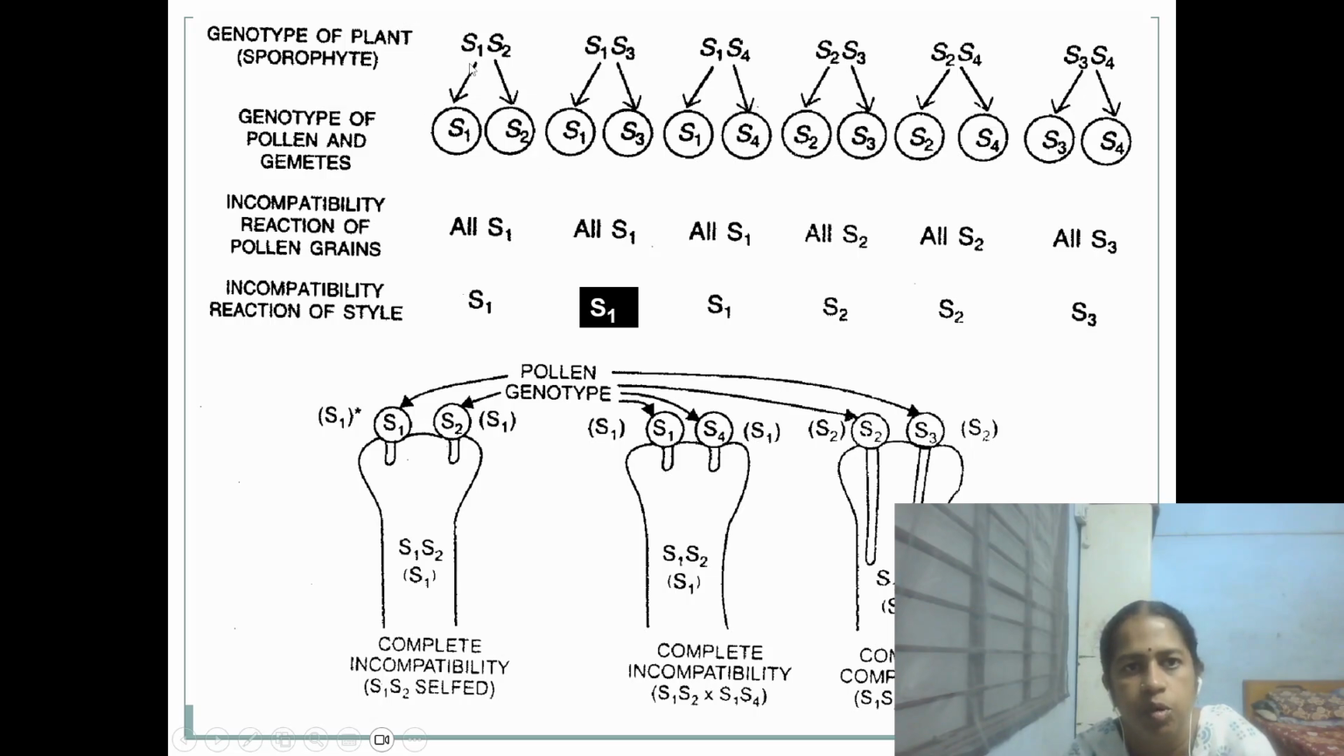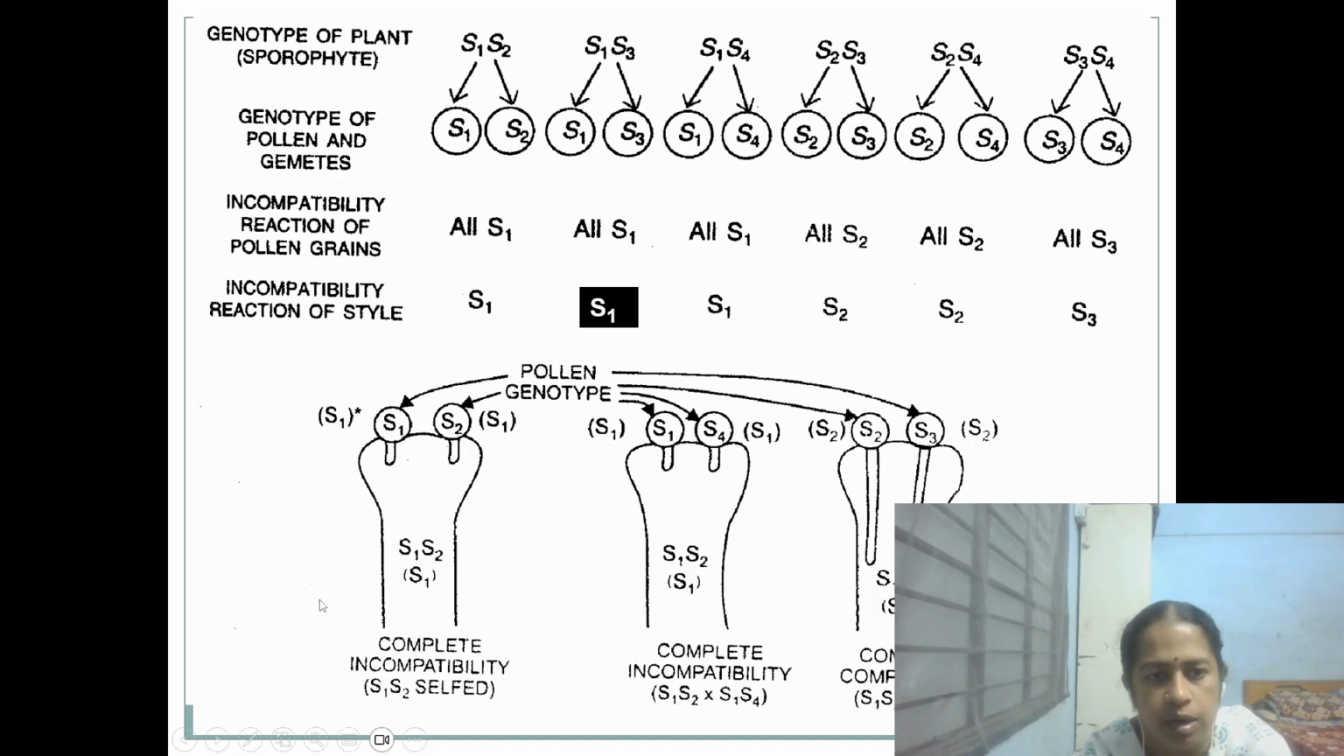Hence, if it is producing S1, S2, then it will behave like all S1. If it is S1, S3 also, it will be all S1, because S1 is dominant over S2, S3 and S4. S2 is dominant over S3 and S4, and S3 is dominant over S4. So, the smaller number will be dominant and it will be reacting as a completely dominant one.